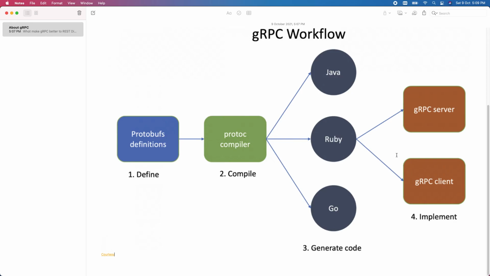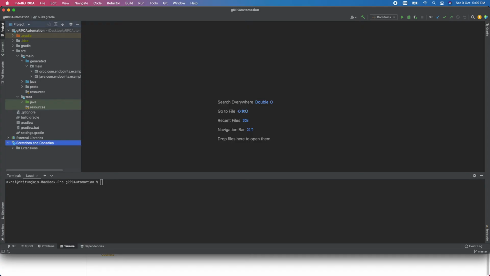for writing our test cases. If you see this diagram end to end, first we need a protobuf file, which we can get from our developer. We can ask them where our protobuf file is, and once they provide it, we can include that protobuf file in our IntelliJ project. Once we build our project, the Protoc compiler will automatically convert it into stubs. It will automatically generate some code here. So let me show you how we can do it.